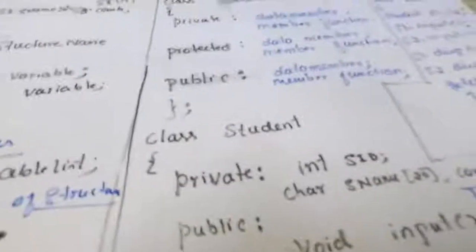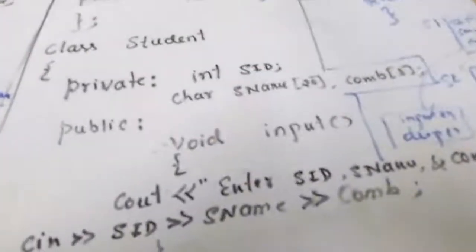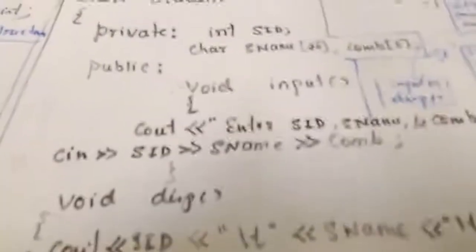So here what you need to observe: what are the members in structure? Members are nothing but only the variables, isn't it? Whereas in class, members mean both functions and variables. The variables are called data members and the functions are called member functions. In the next class, I'll write the general syntax to access the members of a class and how to create an object. We already discussed that here. Again, I'll write the syntax and all.